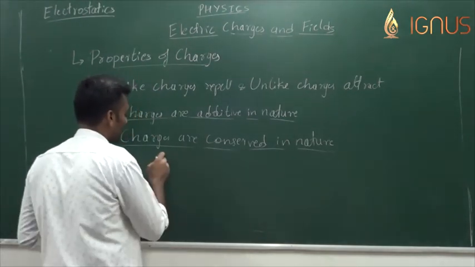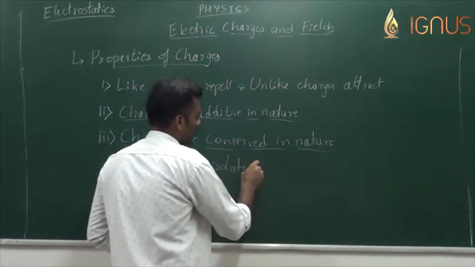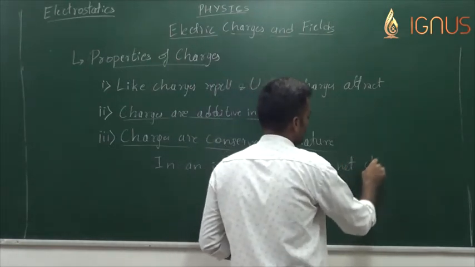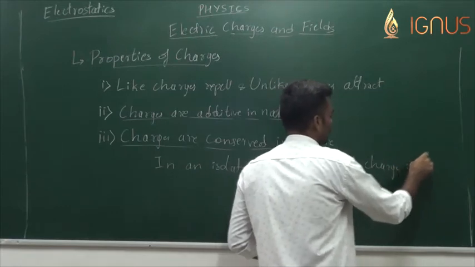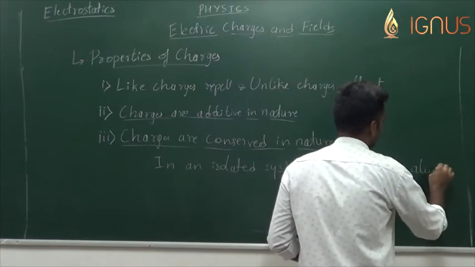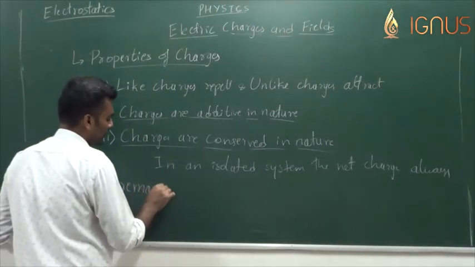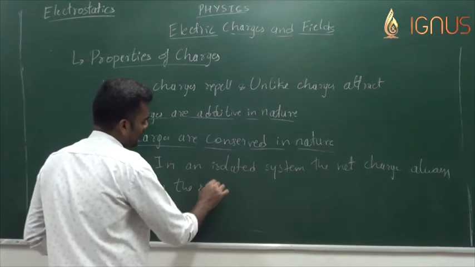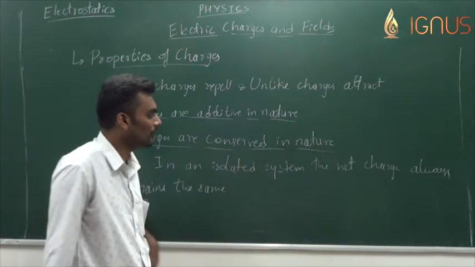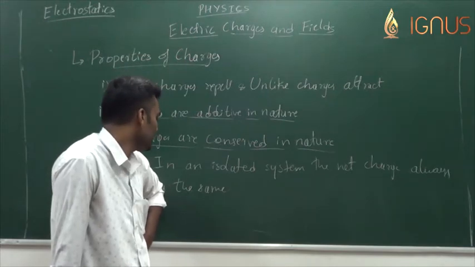That's the other way of looking into conservation. In an isolated system, the net charge always remains the same. This is the other way of looking into it. You cannot create or destroy. That is one way of looking into the conservation property, and the other way of looking into it is that the net charge always remains the same.